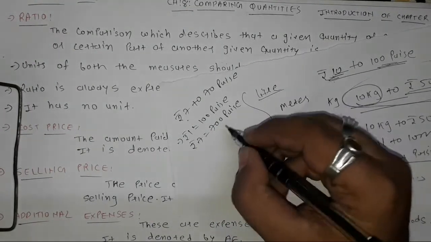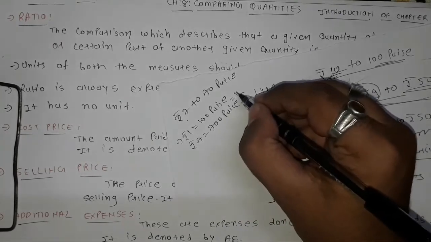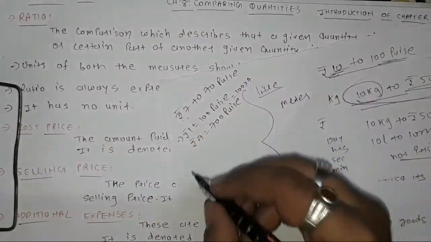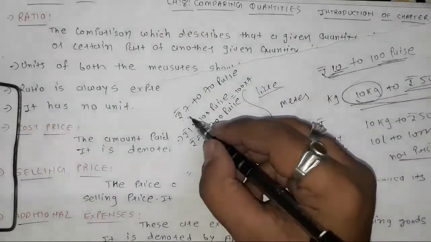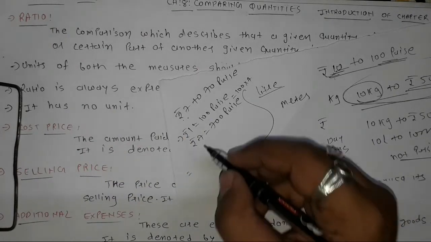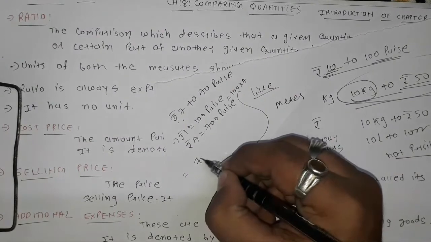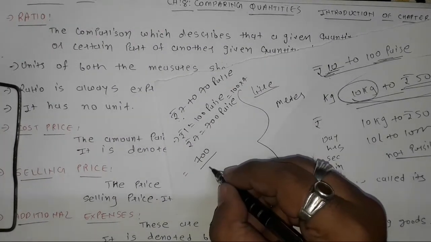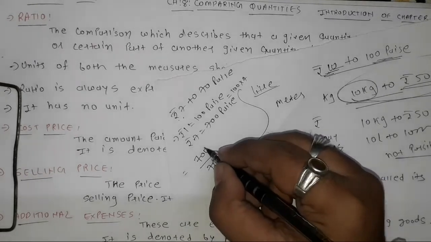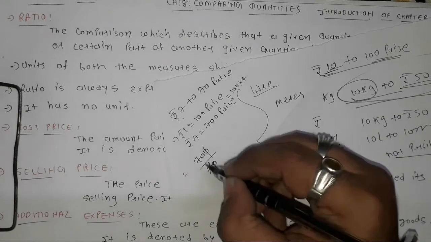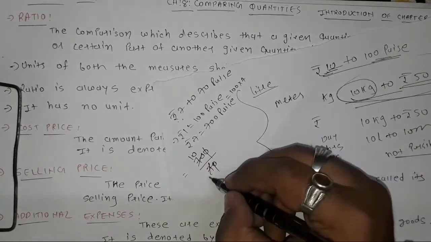Or we can also do this: here we take 100 into 7, then I will get 700 paise. So to find the ratio of rupees 7 to 70 paisa, first of all we have to find it in terms of paise. So at the top we'll write 700, and below we'll write 70 paisa. Here the 0 will be cancelled, 7 upon 7, 70 upon 7. So 7 tens are 70, and here 1.